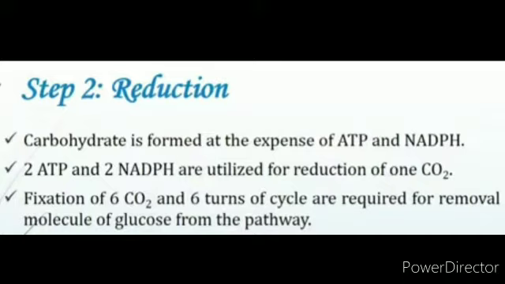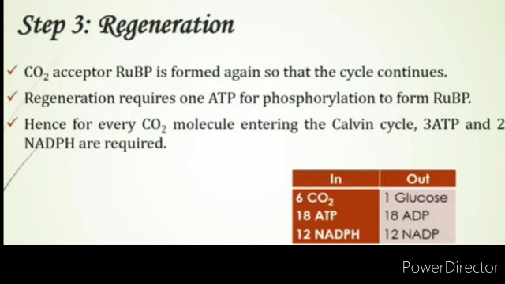Fixation of 6 carbon dioxide and 6 turns of the cycle are required for removal of 1 molecule of glucose from the pathway. The last point is regeneration. Regeneration of the carbon dioxide acceptor molecule ribulose bisphosphate is crucial if the cycle is to continue uninterrupted. The regeneration steps require 1 ATP for phosphorylation to form ribulose bisphosphate. See that the carbon dioxide acceptor ribulose bisphosphate is formed again so that the cycle continues.